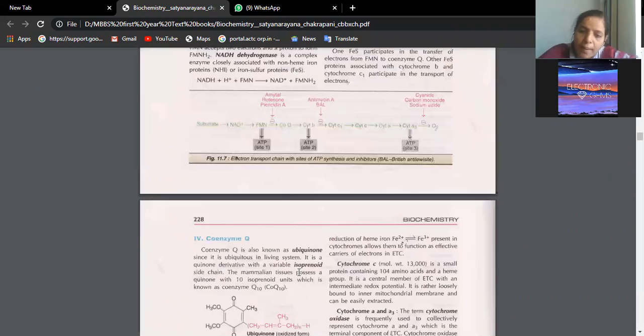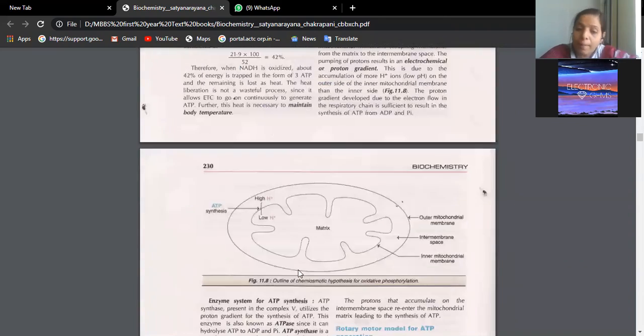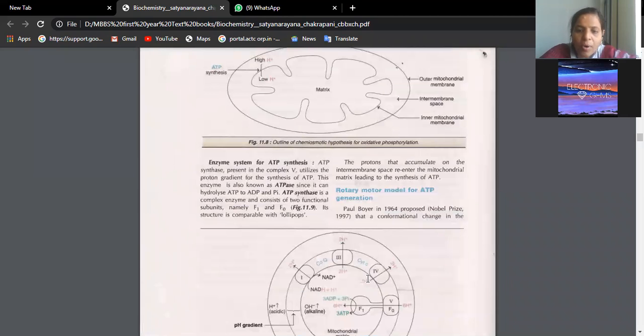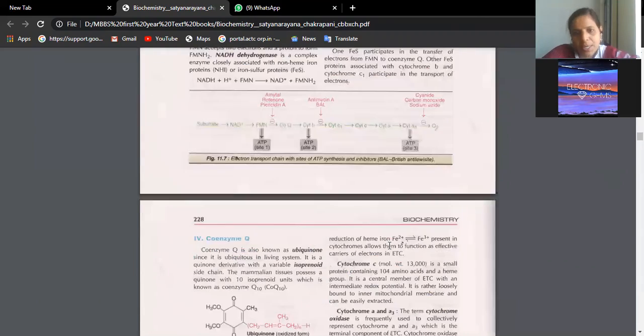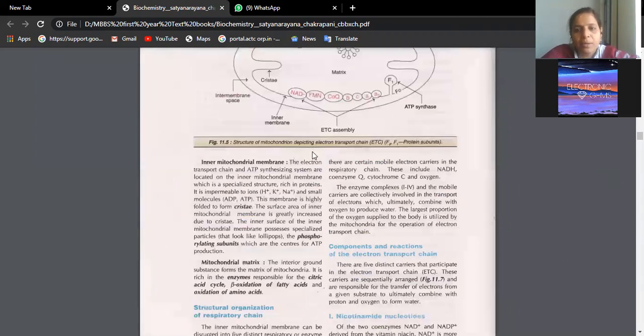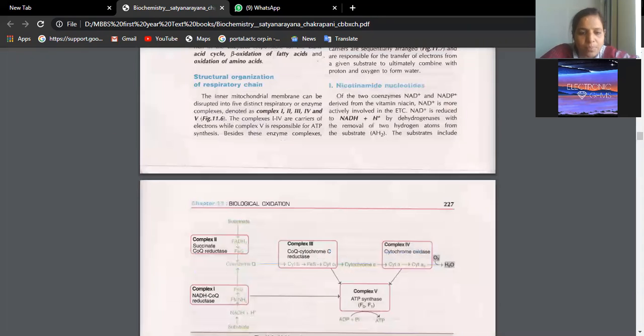And how this coupling is taking place, ADP plus high energy phosphate coupling to form ATP, I said, we have the chemiosmotic hypothesis. This I will explain again when we discuss this answer for the essay. Everything I will repeat again. Now see here, I will take you back to this picture. If you observe this picture, again this same thing has been written.